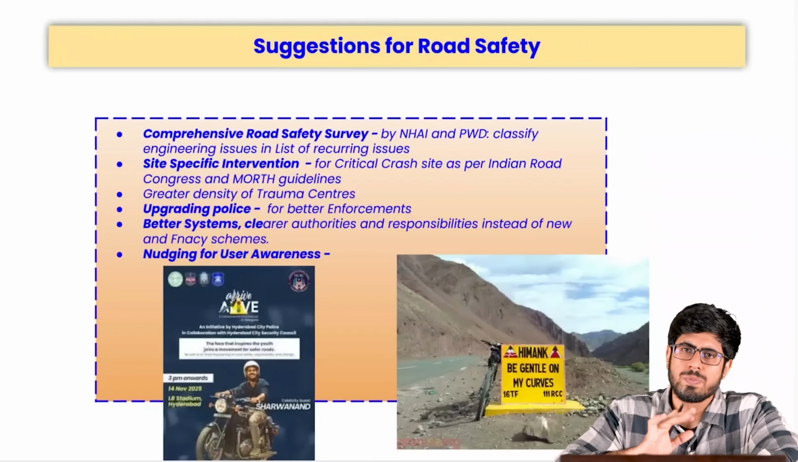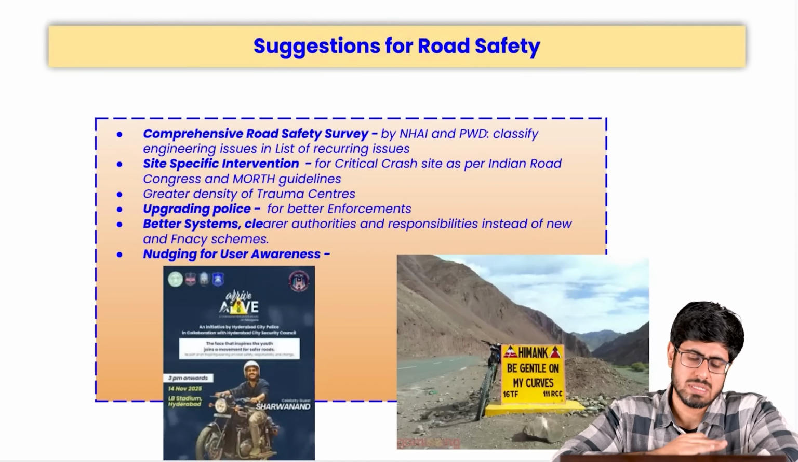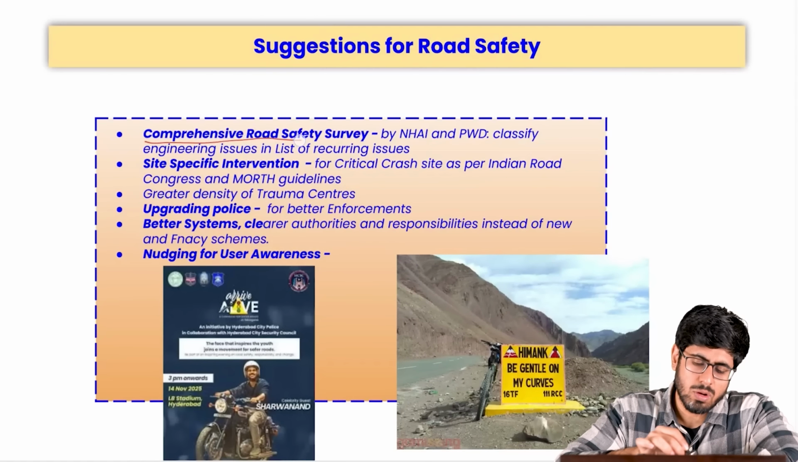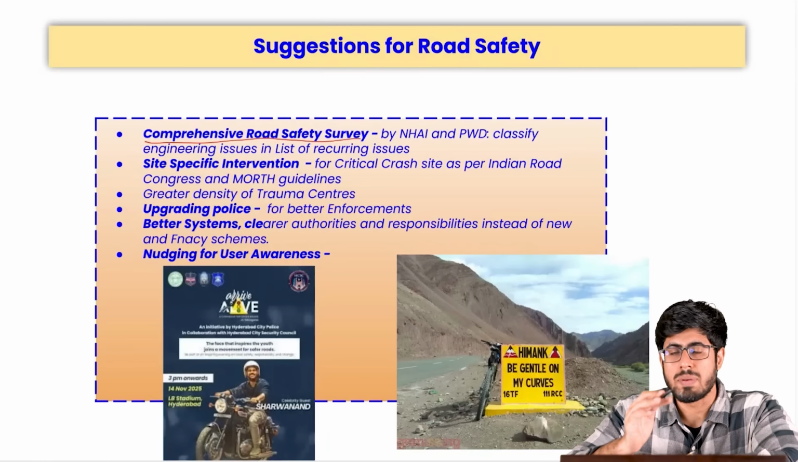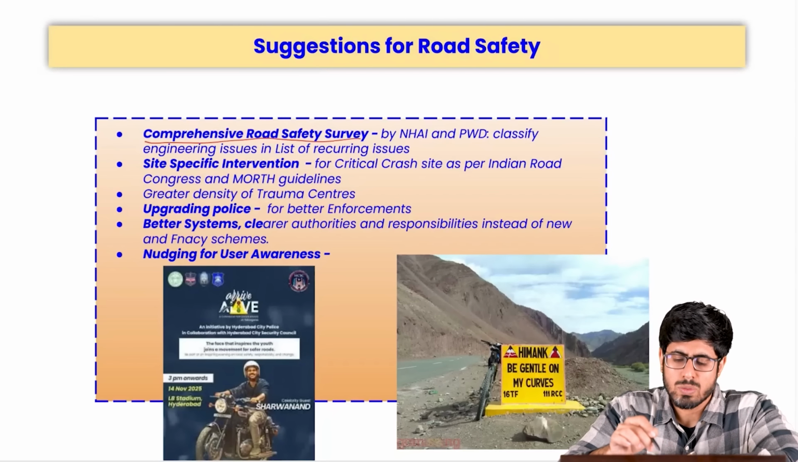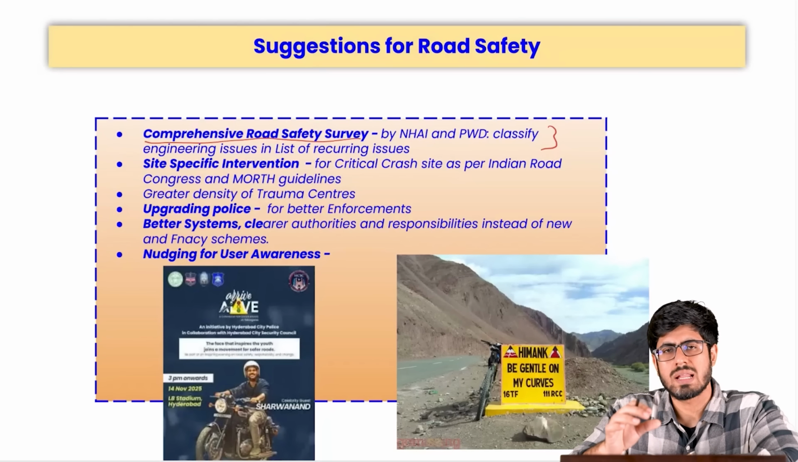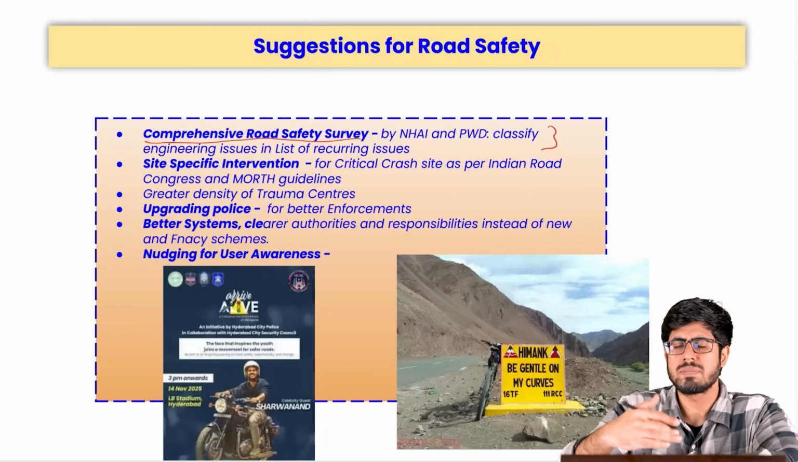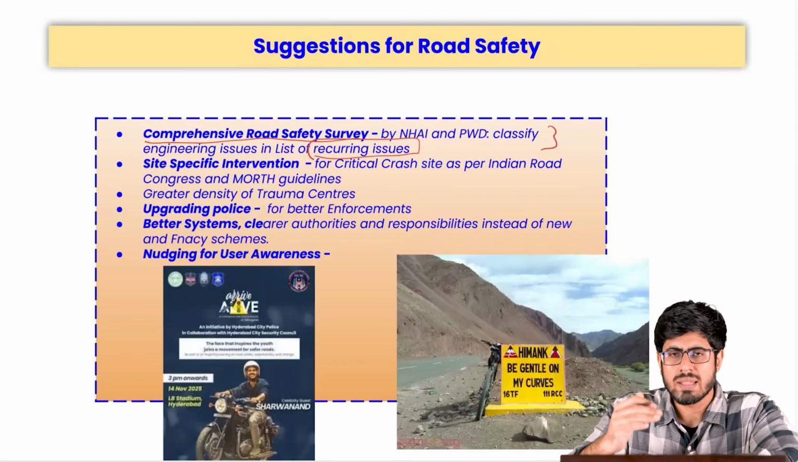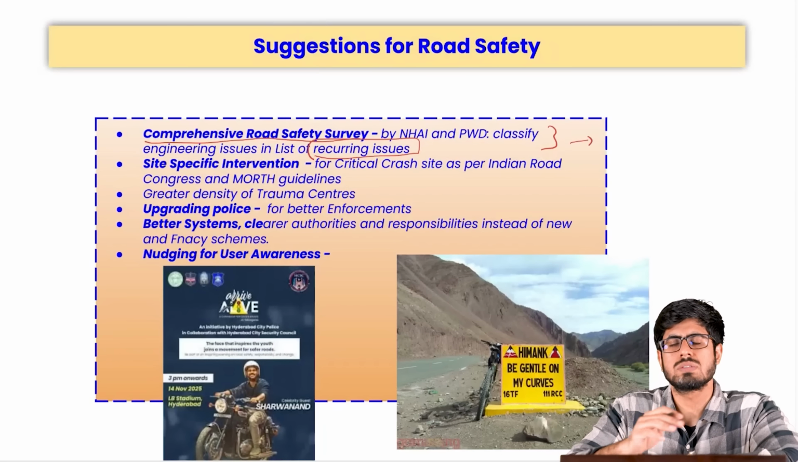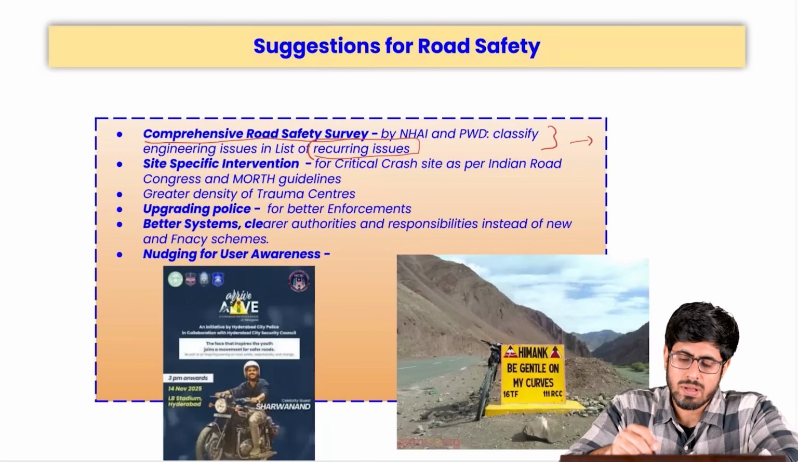But these are not enough. We need more suggestions for road safety. We need more implementation of these suggestions. For example, it has been suggested that a comprehensive road safety survey must be conducted by the National Highway Authority of India and the Public Works Department of various state governments, to ensure that the roads are classified in a very predetermined manner, that there is a list of recurring issues that happen and they are classified in that order, and then we know the frequency of the causes of road accidents. It would give an idea of data-backed decision making.